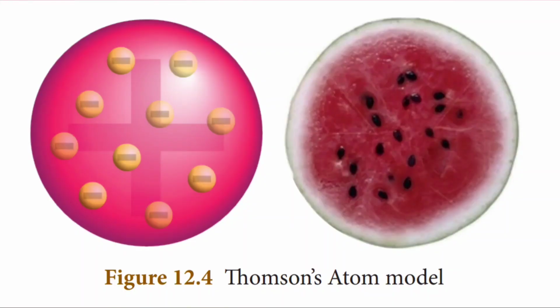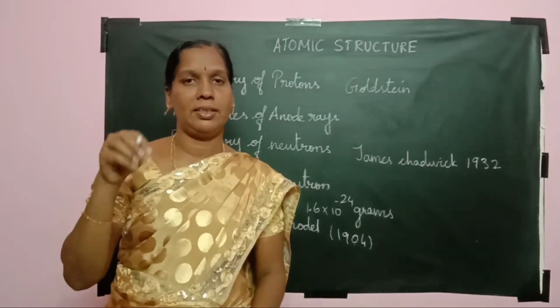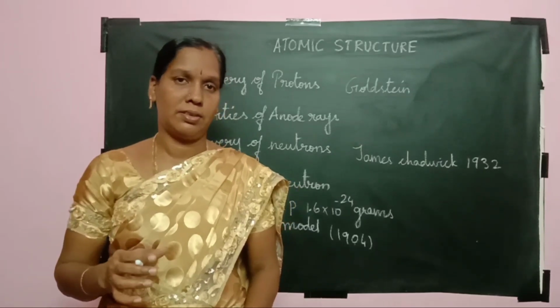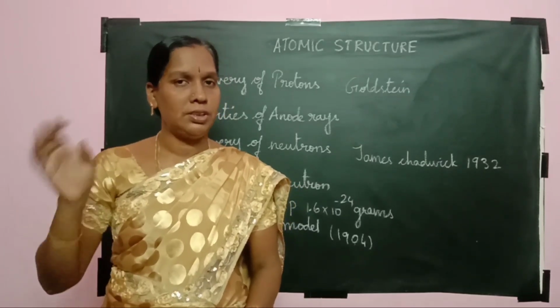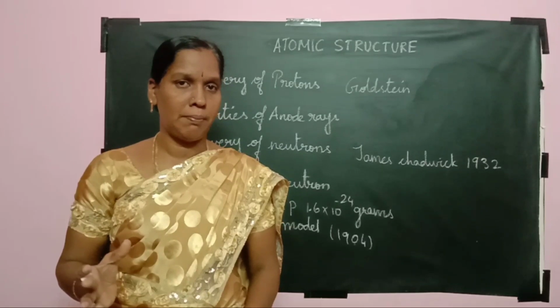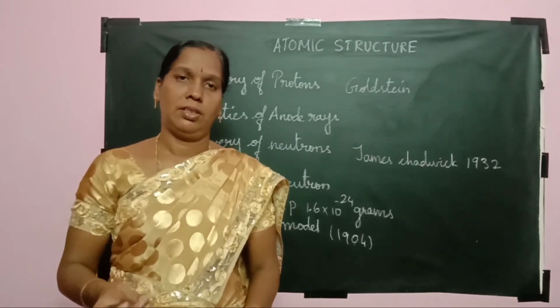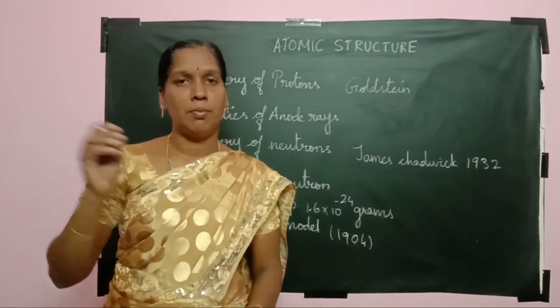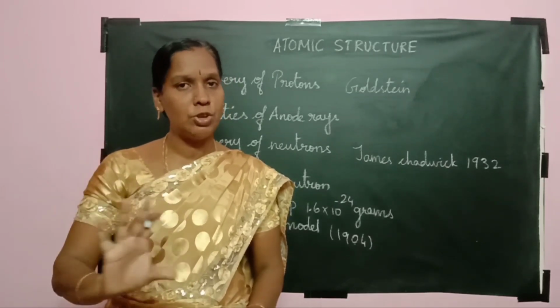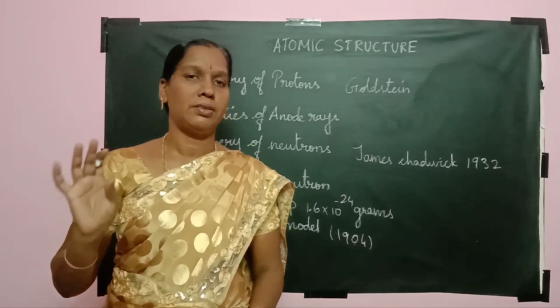You can see the watermelon and the edible part of the watermelon, that is the red color, is said to be positive charge, and then the black color seeds that are embedded here and there, that is said to be electrons. Both positive charge and negative charge are present equal in number, so it is electrically neutral. And then one more thing, he says the mass of the atom is uniformly distributed in all the parts of the atom.